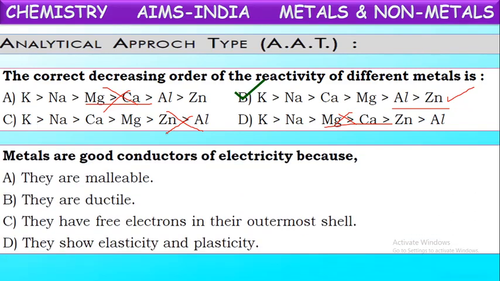Next, metals are good conductors of electricity because. Yes, we said metals are good conductors of heat and electricity. Why are these metals good conductors of electricity? Because they have free electrons in their outermost shells. These free electrons result in the conduction nature of metals.